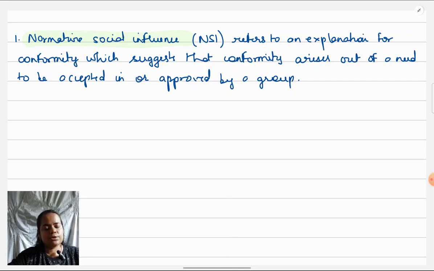So use good terms as you have learned: acceptance, approval, those type of terms. I'll give you an example of how a student might write casually, which looks very bad from a terminology point of view. A student might write that normative social influence is when I agree with the group because I want them to like me.